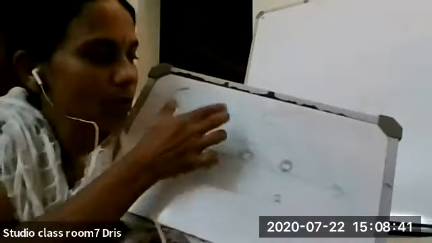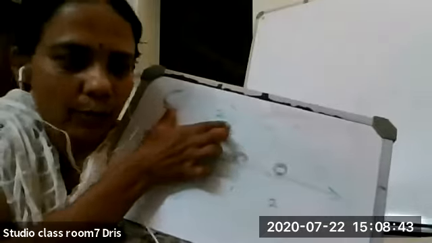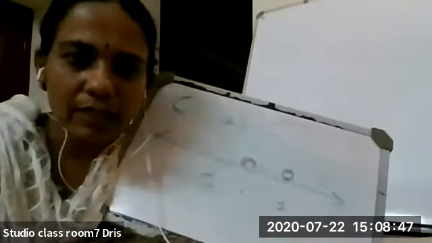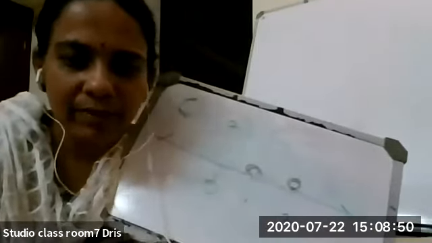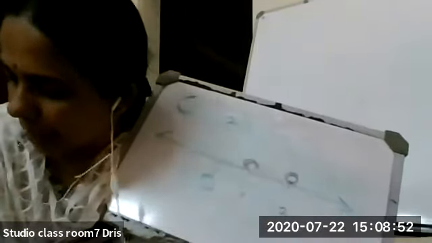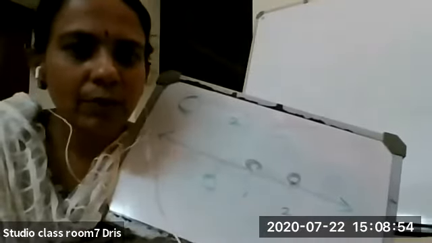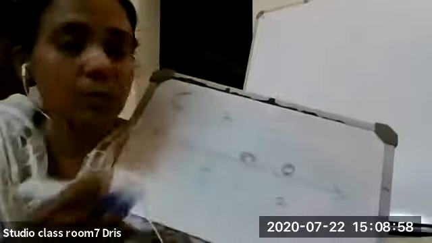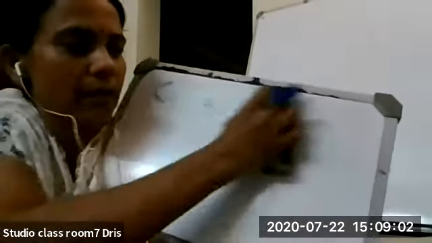Okay, so now listen, children. If we are given an interval, we can represent it on a number line. The same way, suppose you are given an interval, we can represent it in set builder form.